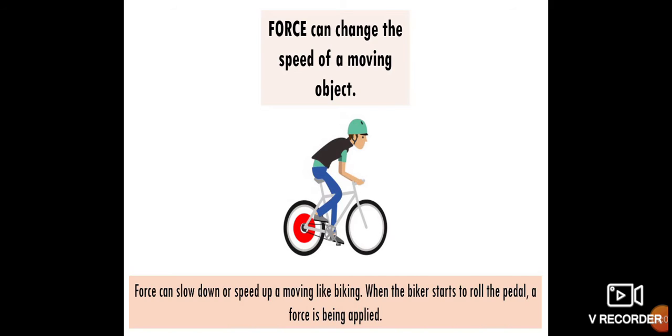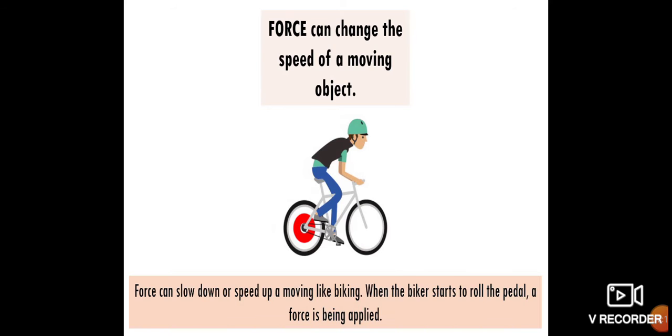When the biker starts to roll the pedal, a force is being applied. It may speed up or slow down.